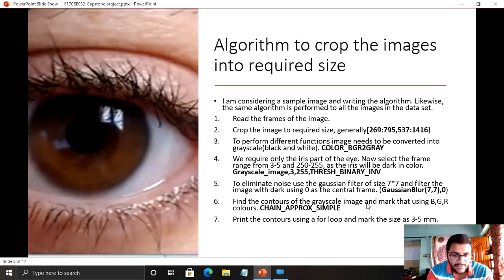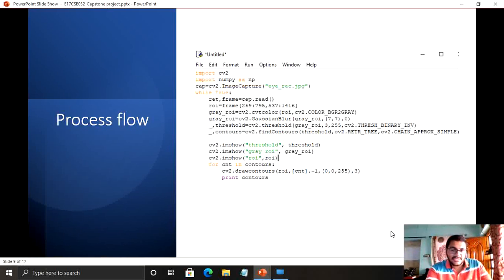Then after that, if you want to mark the contours, I have used the chain approx simple symbol. That's the simple code which you have to use there. We have done all this in Visual Studio Code. As we mark all the contours, we have to print all the contours, which gives the circle around the pupil. We can also mark the size as 3 to 5 mm, in the sense the thickness of the line which comes around the pupil. So this is all the process where we are following all the functions here.